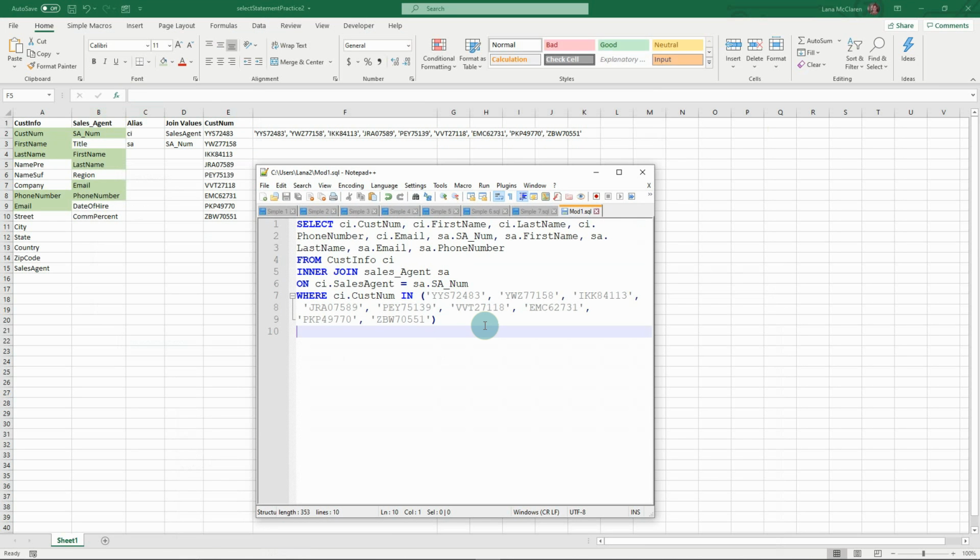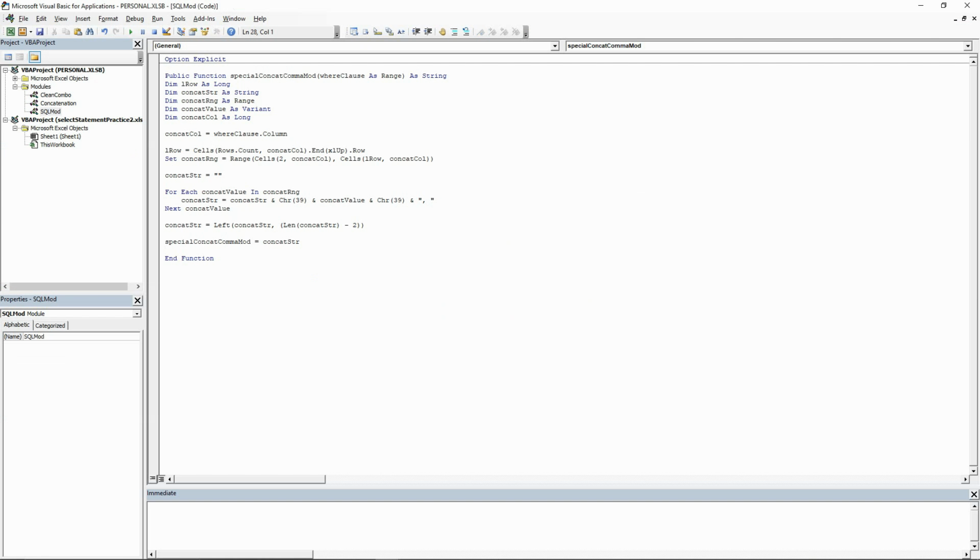So now we want to write the function that will create the select clause, which will only pick up the highlighted cells, and we will add the table aliases at the beginning of each field name. Back in the VBA, we're going to create a public function and call it SQL Select Mod. We're going to take 3 arguments for the number of the columns, the 2 tables, and the list of aliases. And we will return the select string.